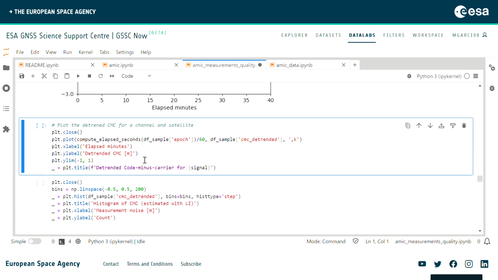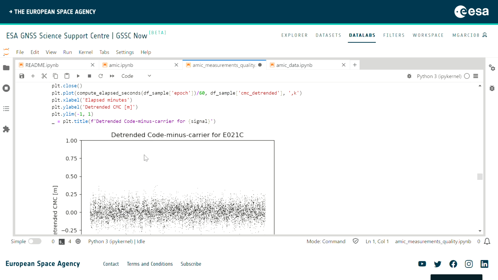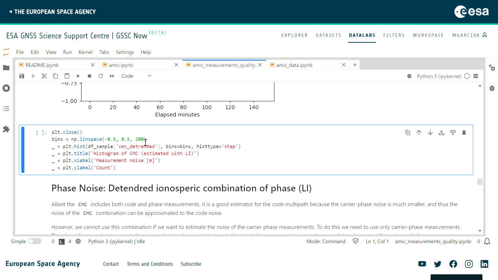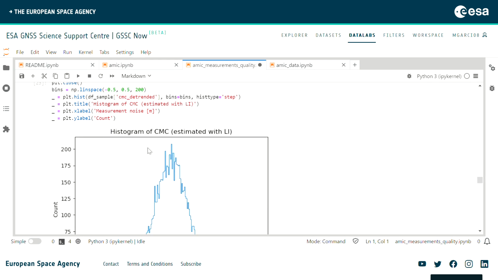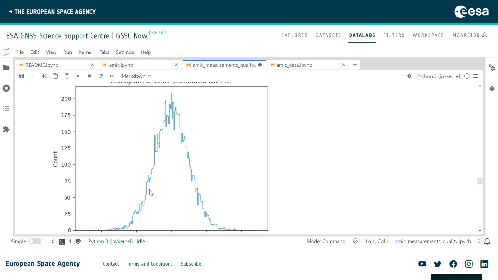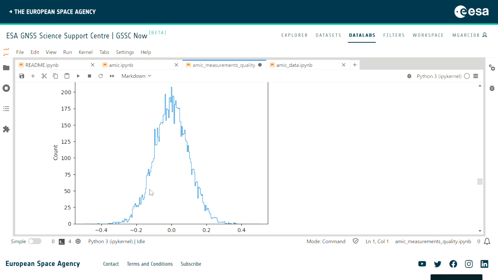Then we can go ahead and plot the detrended one, and as you can see, we have only the high frequency contribution of the noise, which is what we are interested in. We can also perform additional analysis like computing the histogram of that plot. Remember that we are subtracting code minus carrier, which means that most of the noise is due to the code, because the carrier phase noise is much lower. So at this point we can assume that everything in the noise is mostly due to the code.